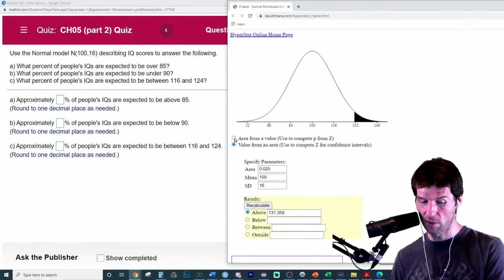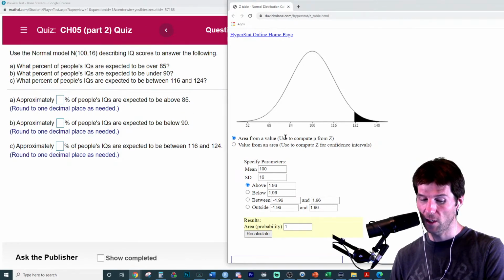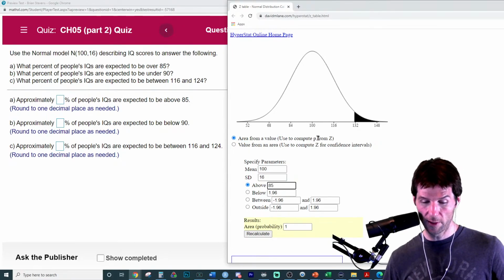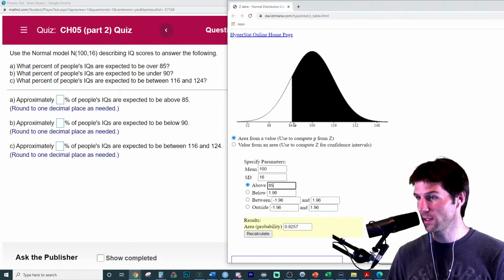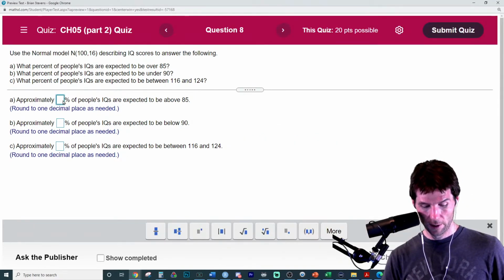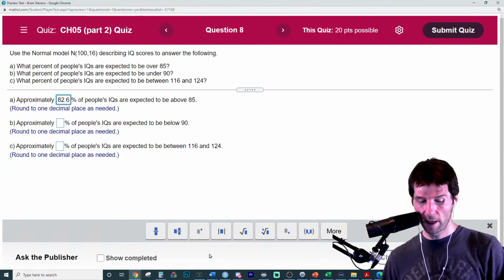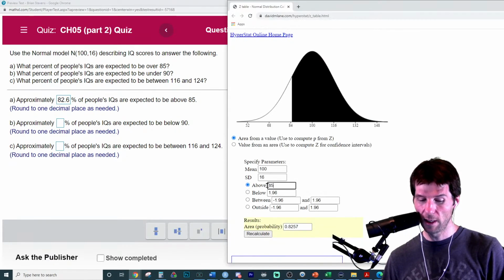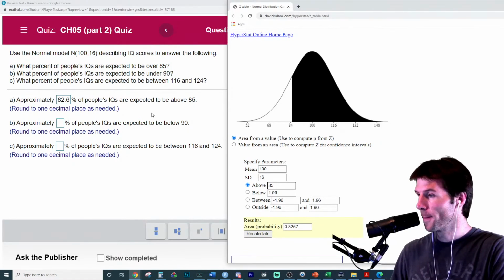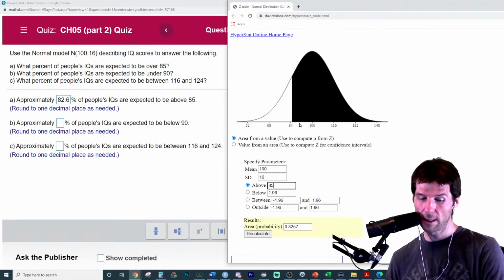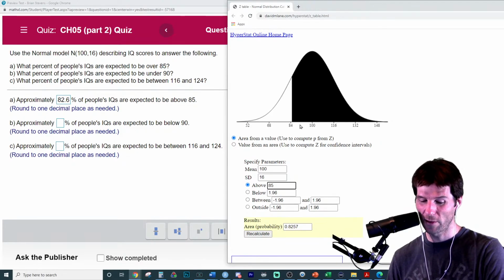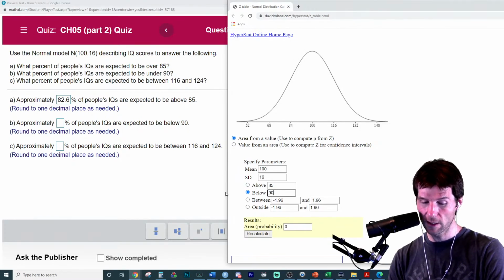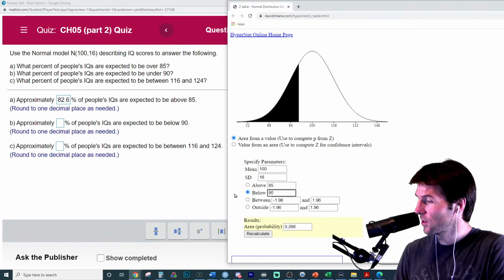And so now when we do this, we want to know the percent of people who have an IQ above 85. This one takes a value and turns it into an area. So if we say above an 85, we'd go right here, and it's about here. So that's going to be about 82%. Yeah, 82.57. So 82.6. And just make sure your graphic looks like you think it should, as in above 85 would be there. Next, we need to go here and go below 90. So below 90 is somewhere in here. So like 28%. That's a tough one. That one is not going to be easily guessed. I said 28. It's 26.6.